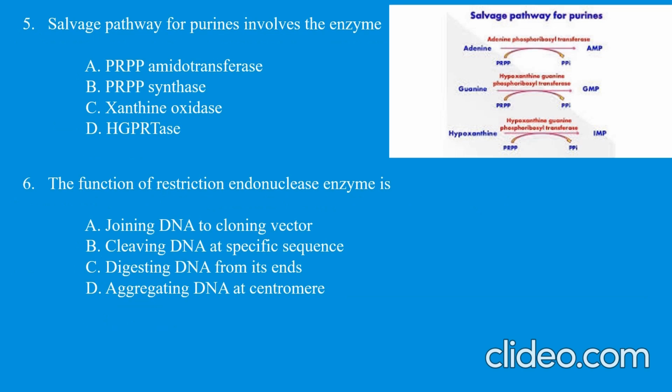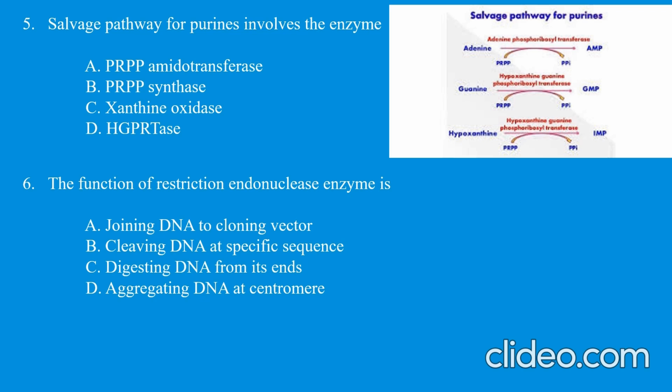Next question. Salvage pathway of purine synthesis, right? So in the salvage pathway of purine, adenine, guanine or hypoxanthine are directly converted into AMP, GMP and IMP by a single enzyme, such as from adenine to AMP by adenine phosphoribosyl transferase, from guanine to GMP by hypoxanthine guanine phosphoribosyl transferase, or in the short form we call it HGPRTase.